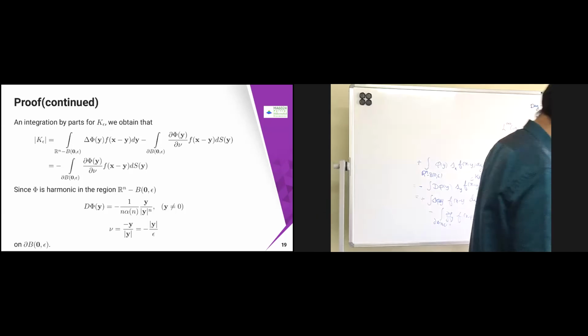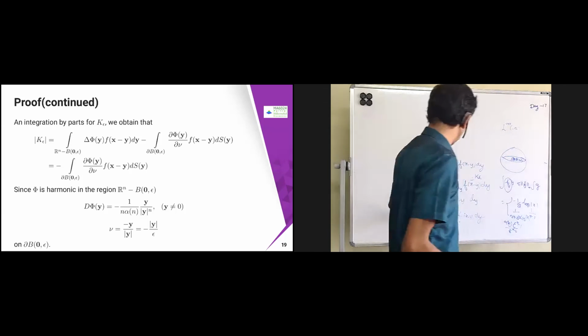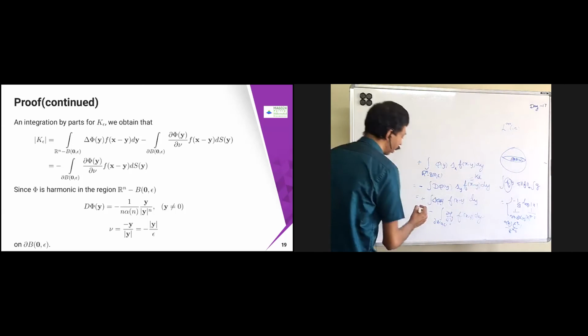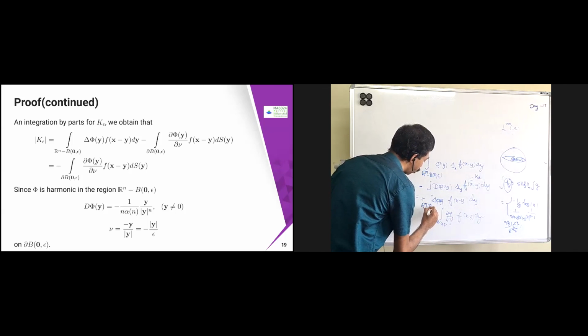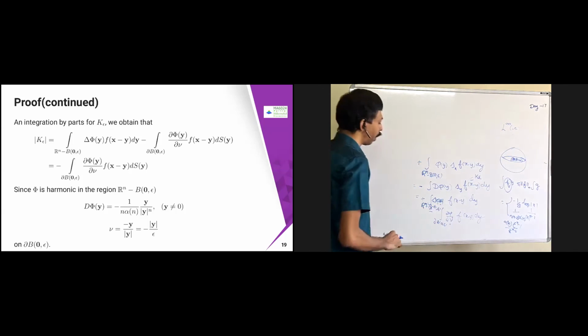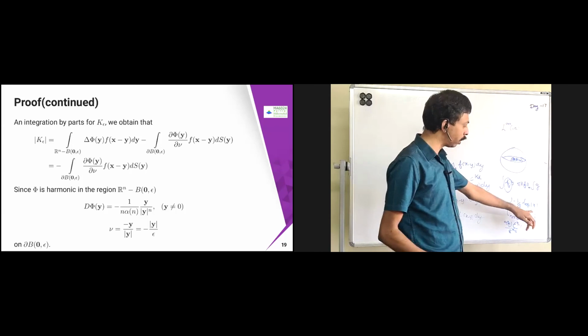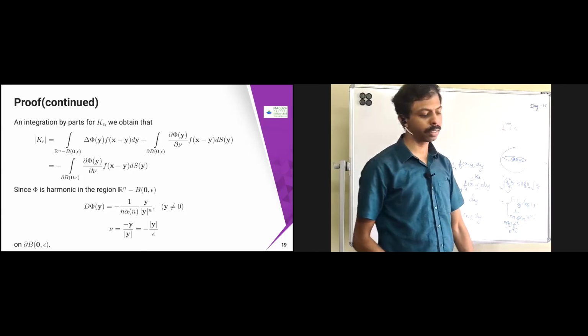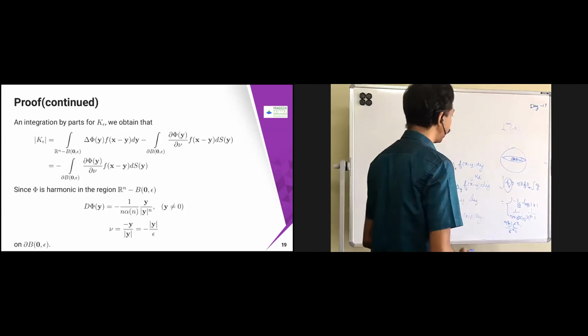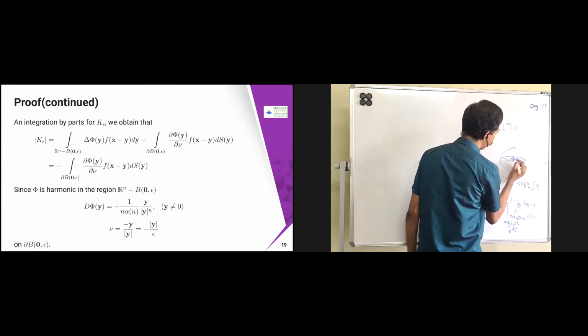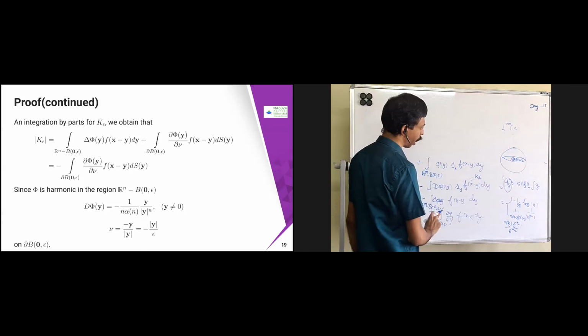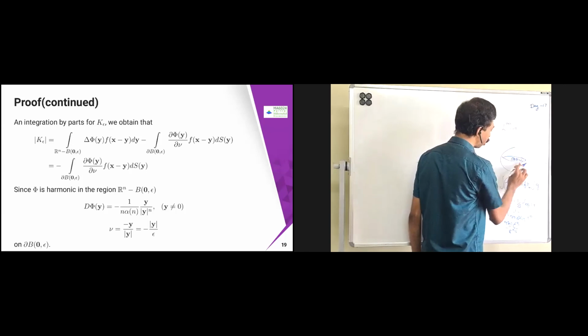Now what is ΔΦ? This is defined on this place, R^n minus B(0, ε). ΔΦ is nothing but, Φ is harmonic, which means ΔΦ is 0. I am defining it outside this ball only.